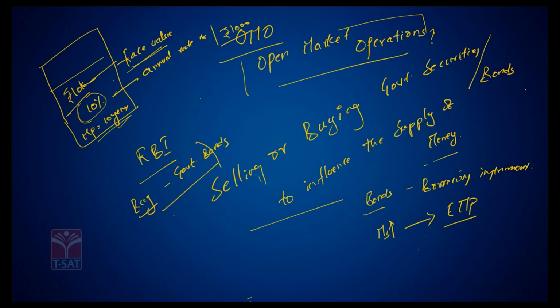The reason is simple. Let's say I am a person who has 10,000 rupees in my pocket, and I am not in need of this money for the next 1 year. If I go to a bank and keep this money in a bank which pays me 5% rate of interest, it does mean upon 10,000 I only get 5% per annum. And 5% seems very low compared to the 10% rate of interest this particular bond is paying. So compared to a deposit of my money in a bank at 5%, it is worth investing in this bond.